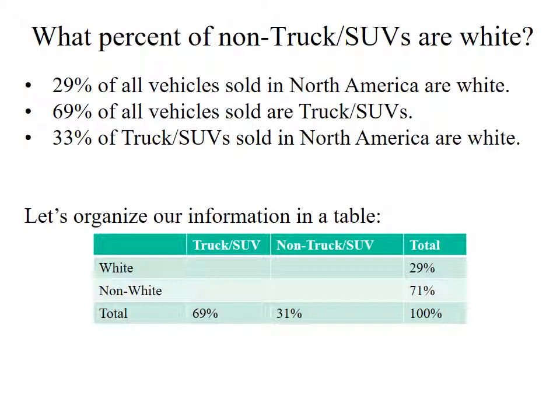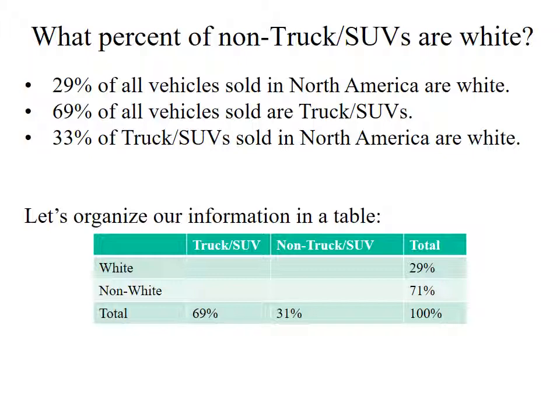This is kind of complicated. For problems like this, I think it's very helpful to organize our information into a table. Basically all vehicles now will fit into one of 4 categories. We've categorized them as either truck SUVs or non-truck SUVs, and either white or non-white. So every vehicle fits into one of these 4 categories: a white truck SUV, a white non-truck SUV, a non-white truck SUV, or a non-white non-truck SUV. So what I do is I lay down a grid, a table just like this. The first column is the trucks, the second column is the non-trucks, the third column is the total, adding up everything.